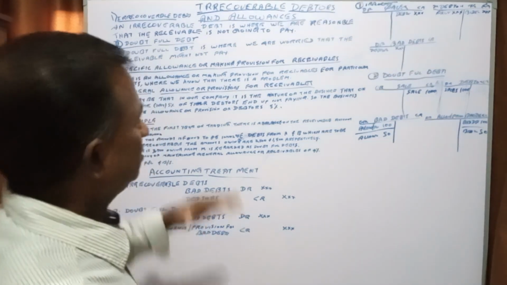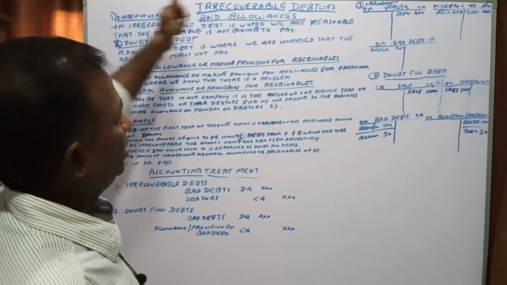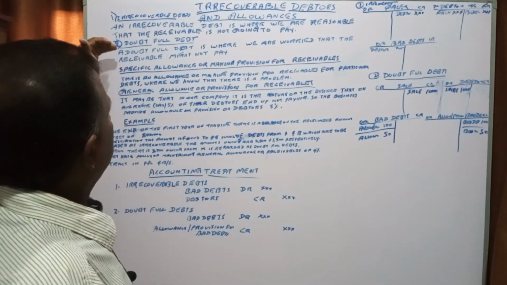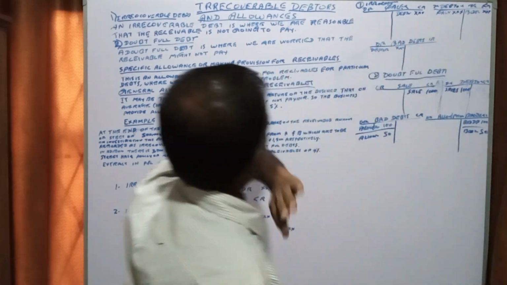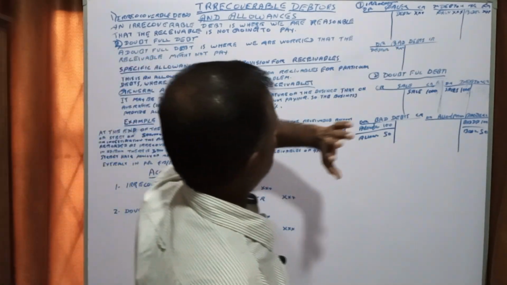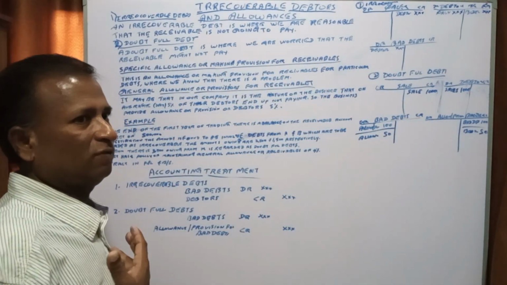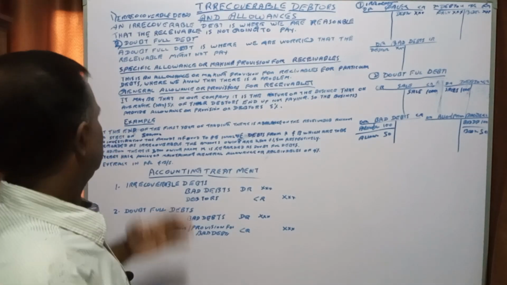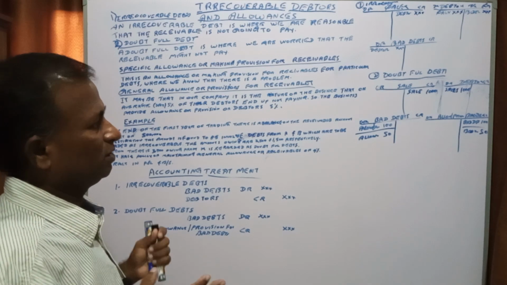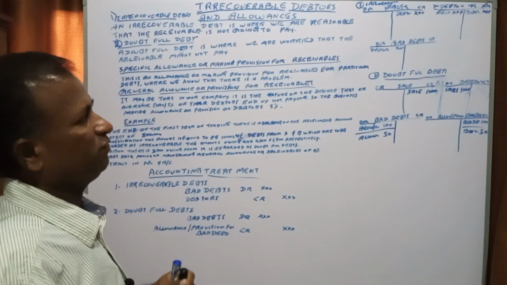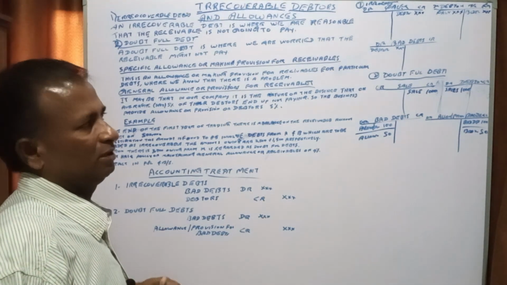So this is the bad debts, irrecoverable bad debts, which we cannot receive at all. Doubtful debt means we doubt whether we will receive or not. In doubtful debts we make an adjustment either for a specific amount or a general allowance.